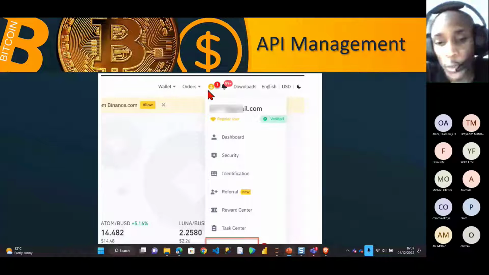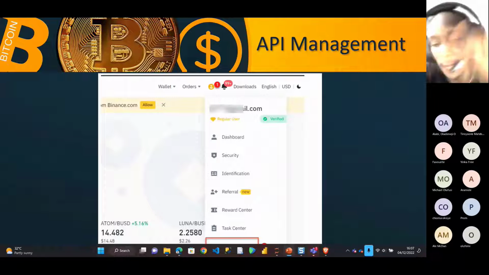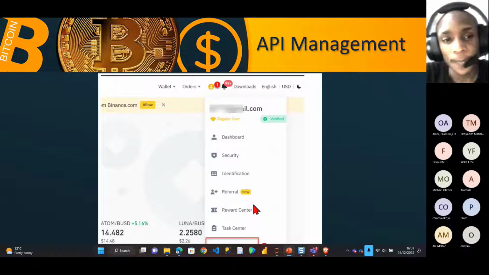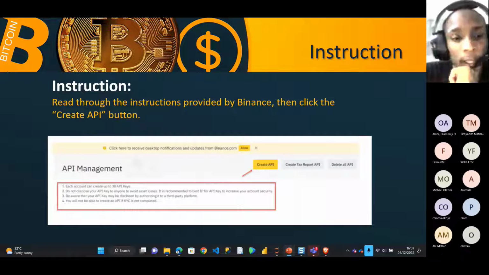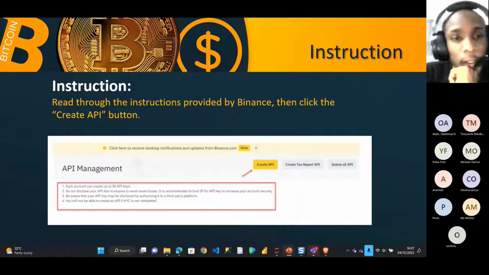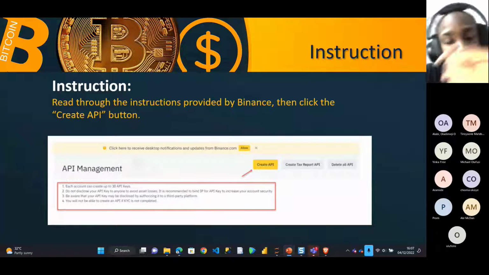When you get to the profile, you scroll down to the drop down, and you see API management. You click on API management, which I wrote as step 2. After that, it opens an instruction for you. Binance will tell you that you should read through this instruction, provided by Binance, then click on the create API button. So these are the instructions the API management will give to you.